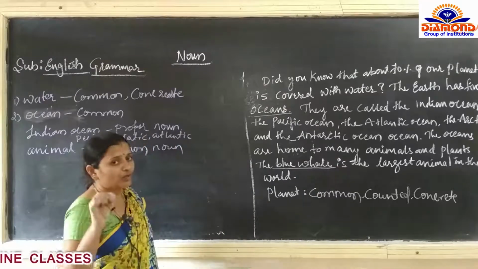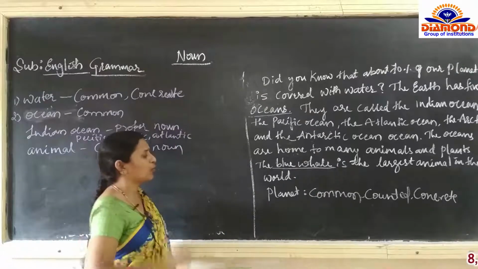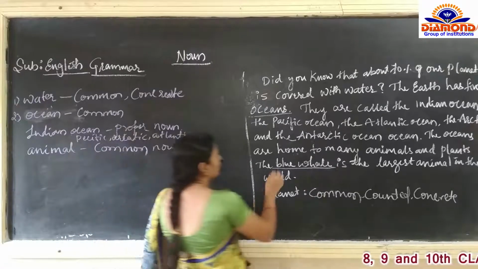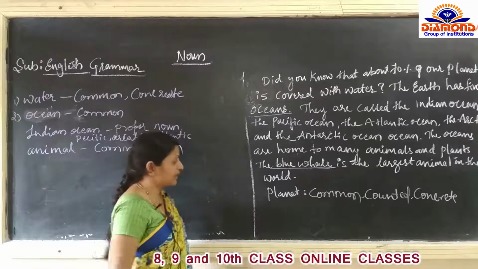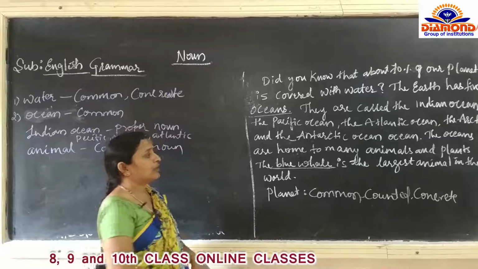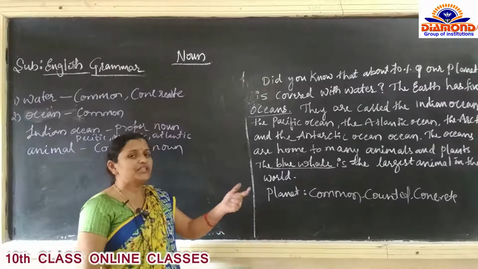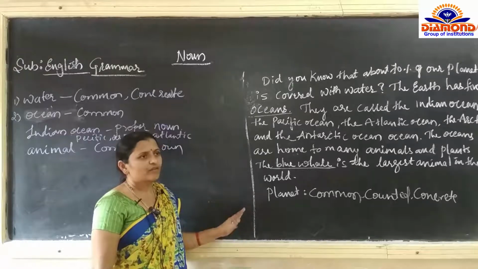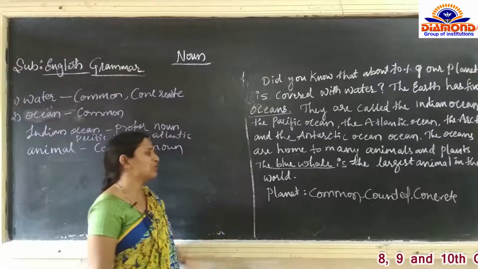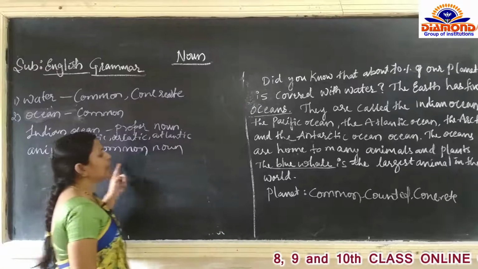Any name in the world can be called a noun. Blue whale is also a name. It is the largest animal, we can say. Just to clarify, is animal a proper noun or common noun? For all the animals, we are going to call animal. So animal is a common noun.